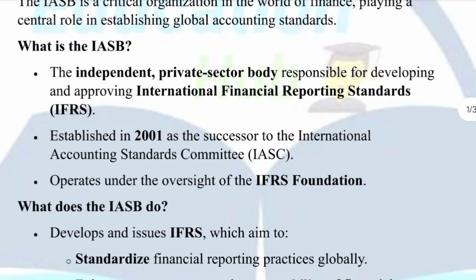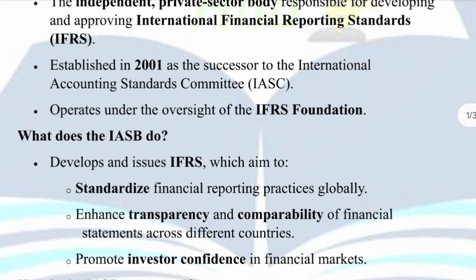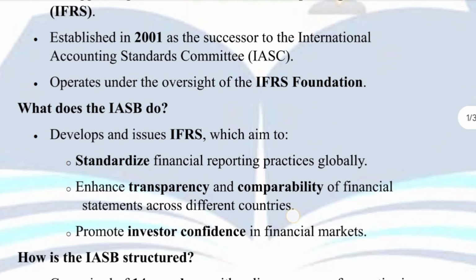So now, what does IASB do? The second point is, what does IASB do? It develops and issues the IFRS, whose main aim is to standardize financial reporting, enhance the transparency and comparability of the financial statements, and promote investors' confidence. So you can say the main job of the IASB is to create and approve all the rules of the IFRS. These standards help companies around the world to report their financial statements in a consistent and transparent manner, which helps in comparability also.